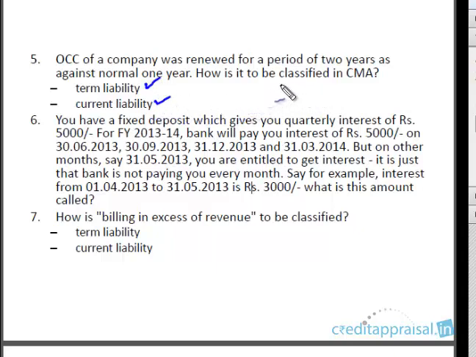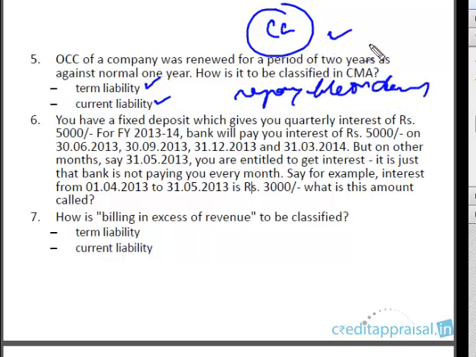So please note that irrespective of the renewal period, OCC is always a current liability, something which we already discussed, because these are short-term borrowings, repayable on demand. This is always a current liability.